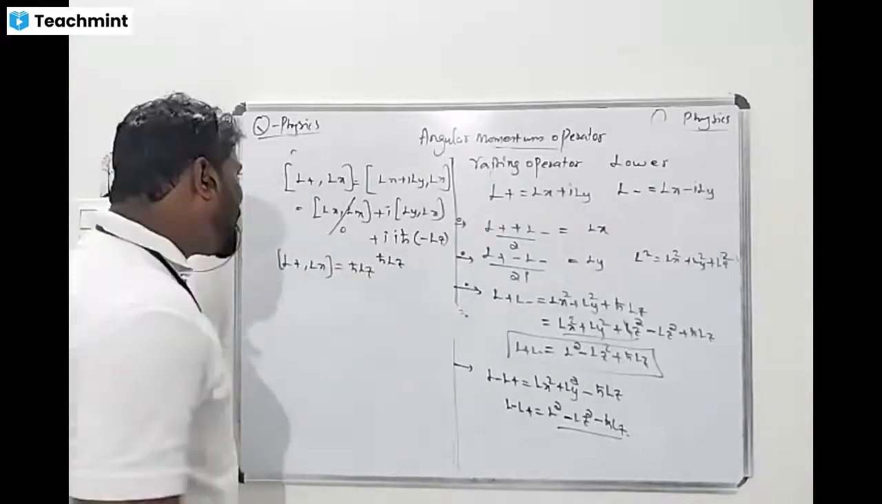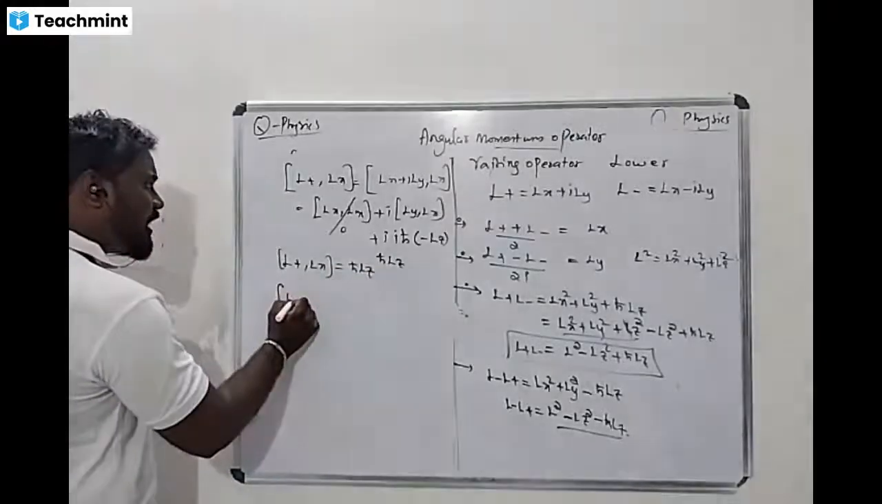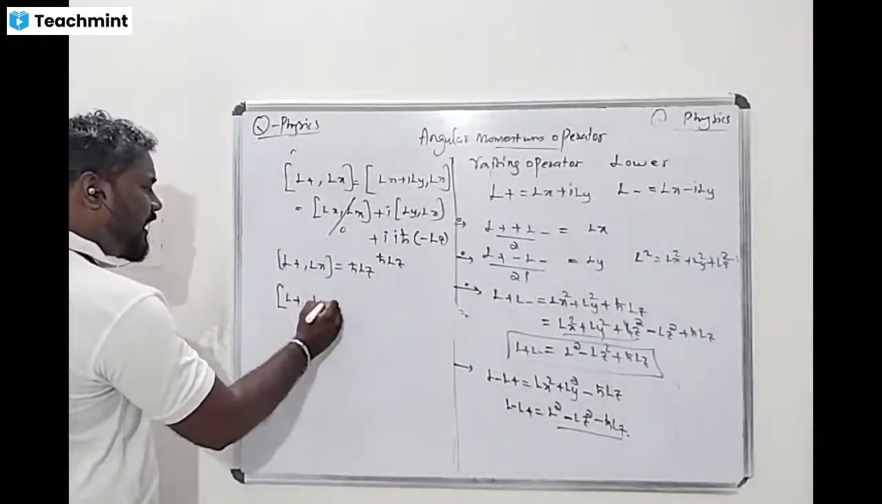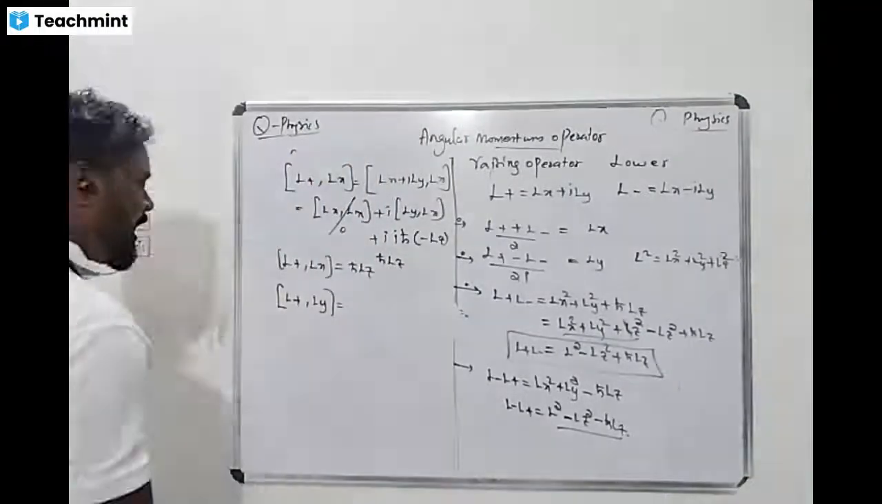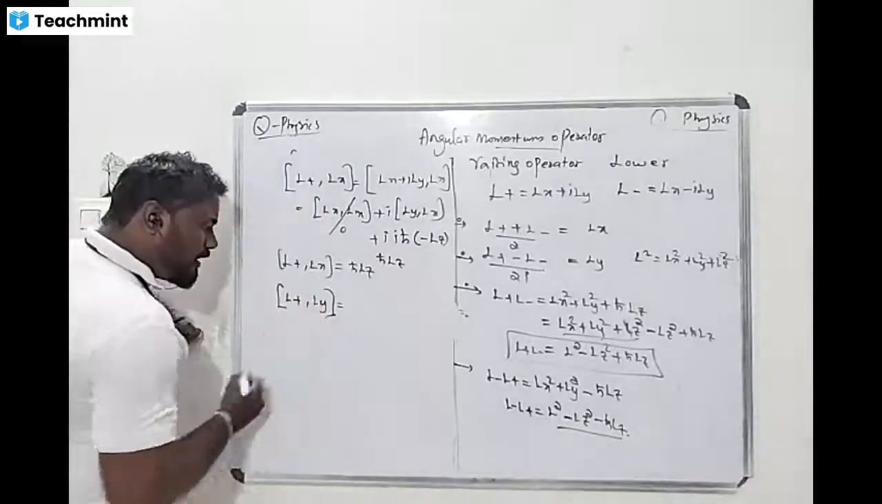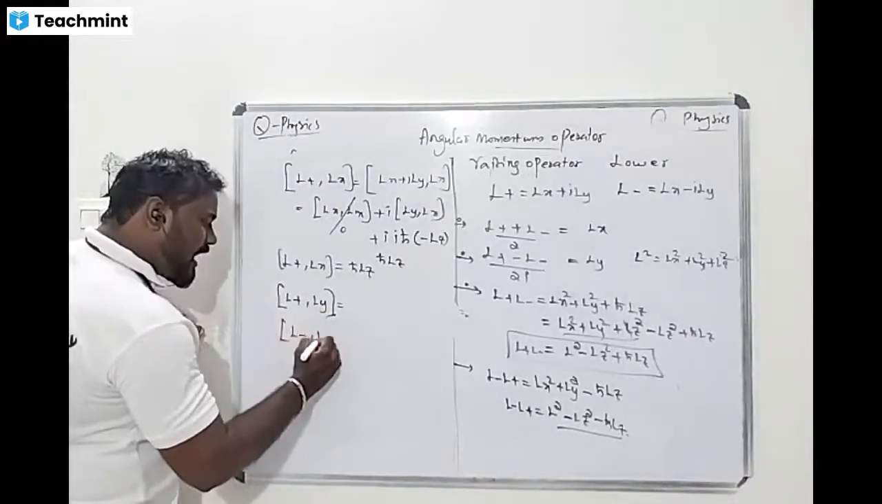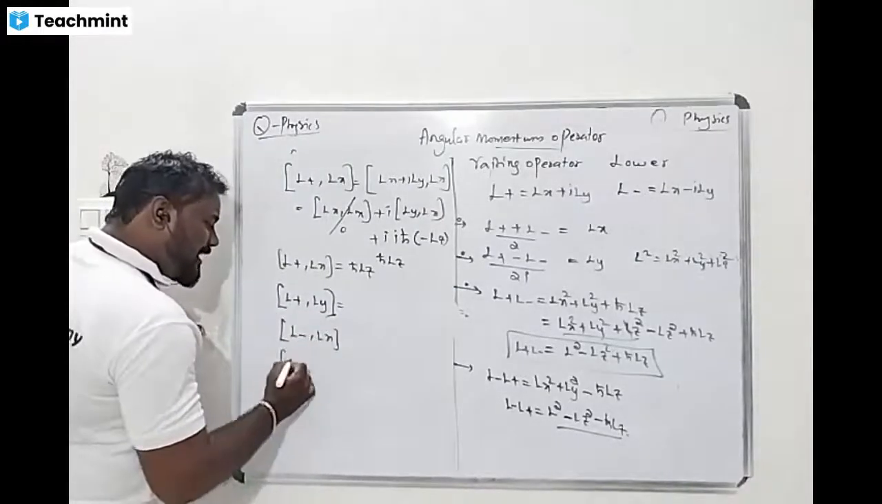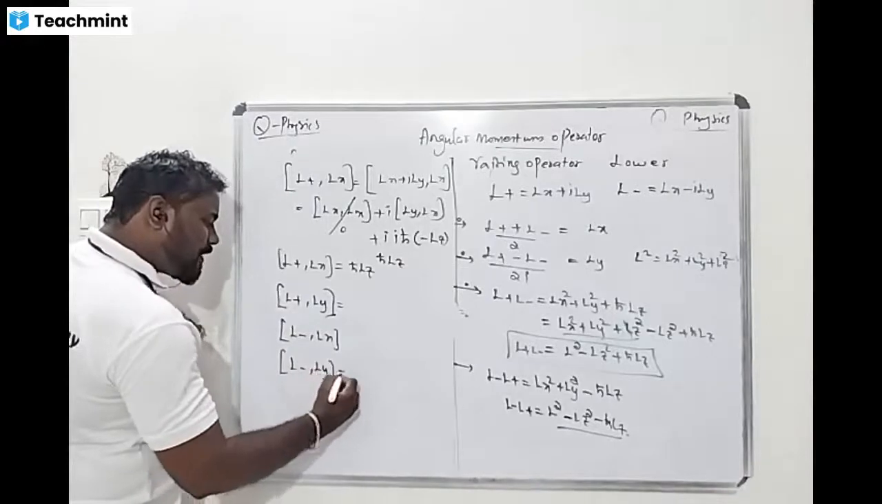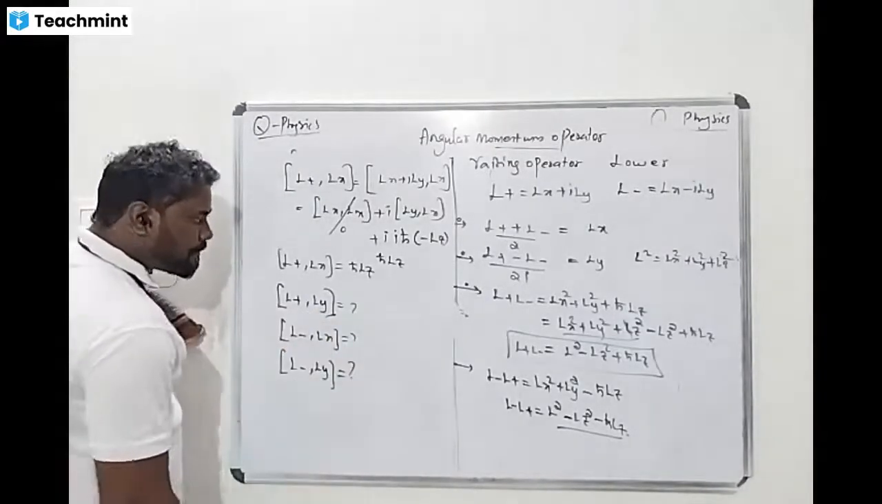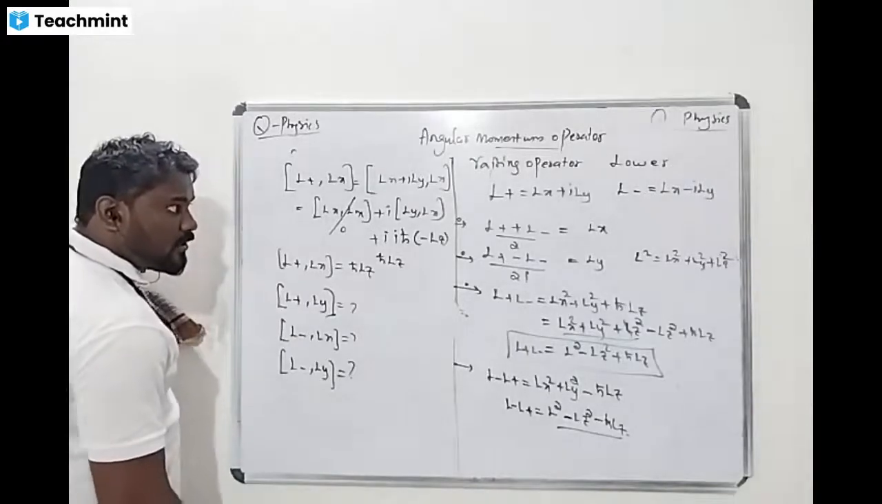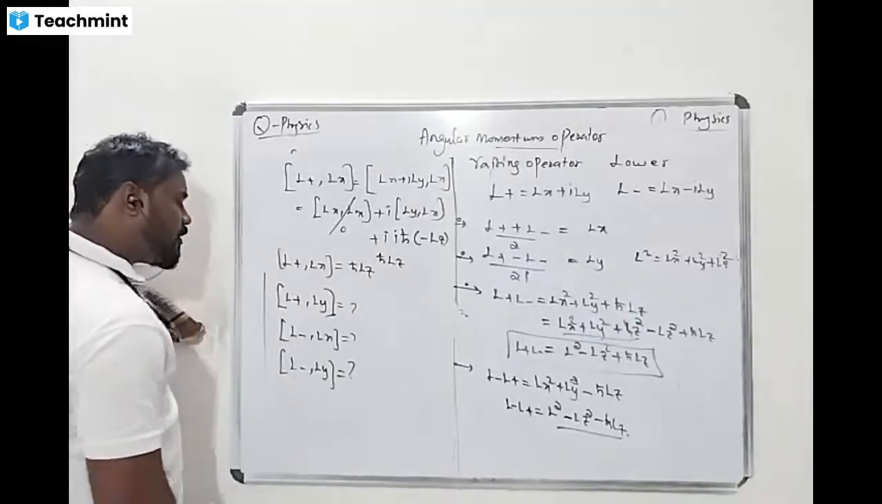Yes or no? Now look, L minus or else L plus, Ly. Calculate the commutation of L plus and Ly, or else take it as homework. L plus with Ly, then L minus with Lx, and L minus with Ly, take as homework. This is a very important relation. Yes or no? So take this as homework.